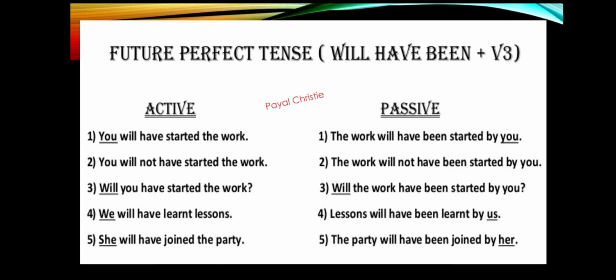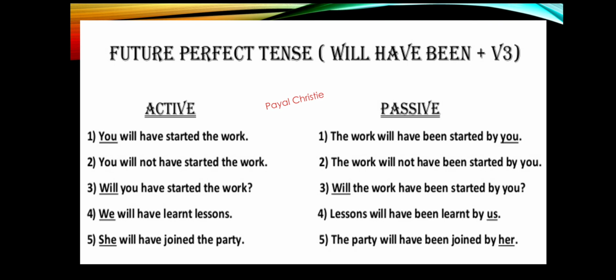Now see, in future perfect tense, the third form of the verb is already there in active voice. See, started, learnt, joined. These are the third form of the verbs. Now what you have to remember is will have been whenever you change it into future perfect tense.